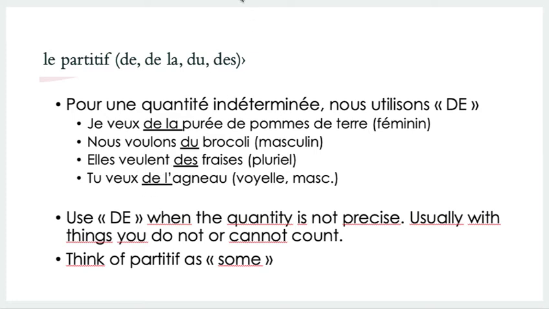Again, I didn't mention it there, but you have d'apostrophe when you have a vowel, right? I want some lamb, right? Can I say je veux des morceaux ou 3 morceaux de lamb? Do I want some pieces of lamb? Yes, you could say that, and we'll talk about this in the next focus, which is lesson 2. But now I'm just telling you that for things that you can't count or you don't count, use le partitif.